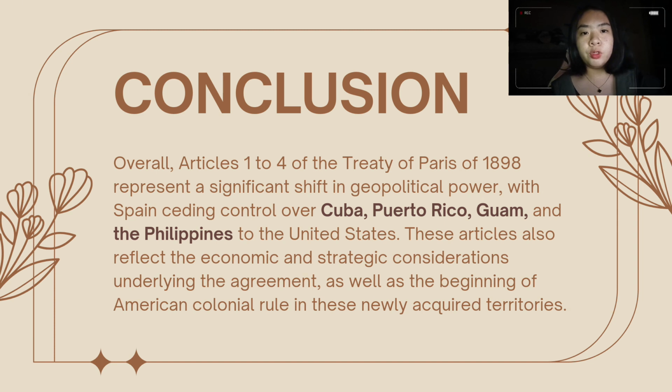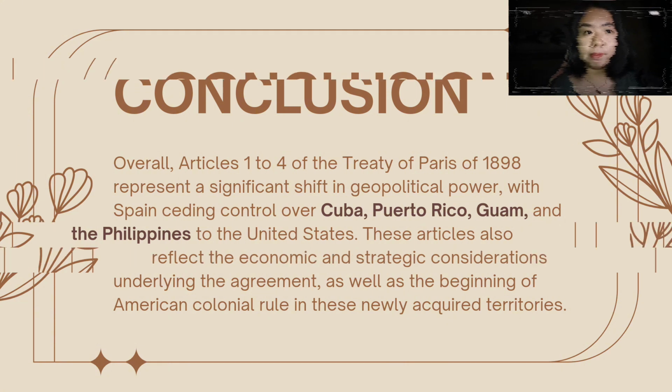Overall, Articles 1 to 4 of the Treaty of Paris of 1898 represent a significant shift in geopolitical power, with Spain ceding control over Cuba, Puerto Rico, Guam, and the Philippines to the United States. These articles also reflect the economic and strategic considerations underlying the agreement, as well as the beginning of American colonial rule in these newly acquired territories.